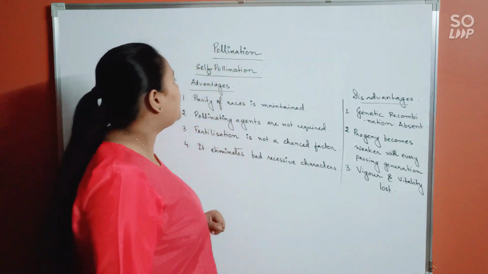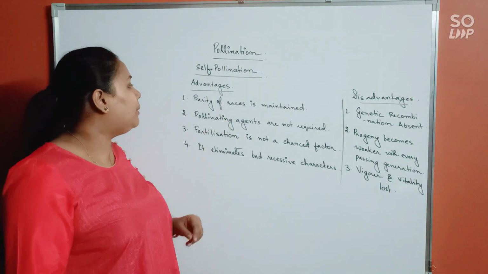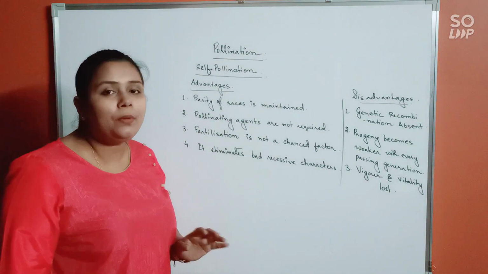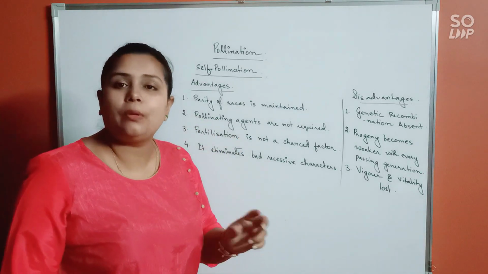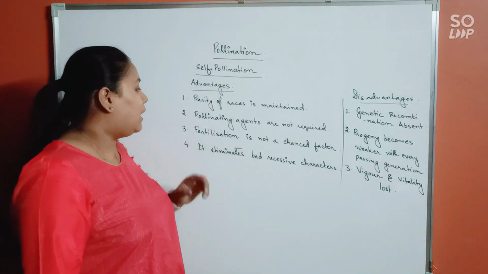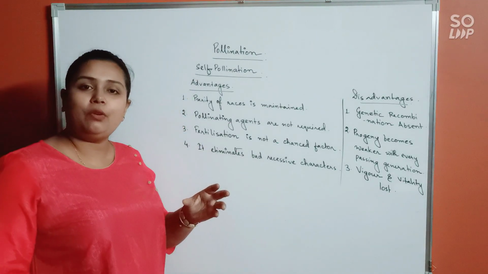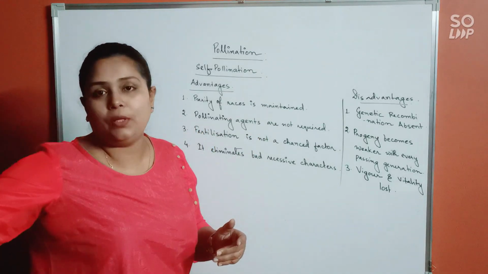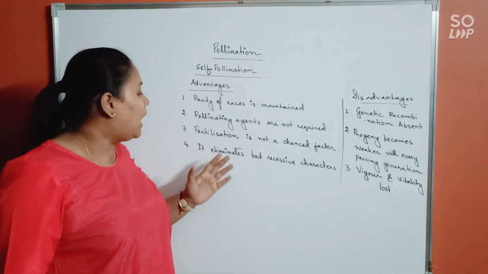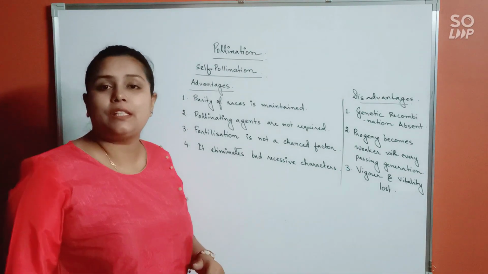Alright. Likewise, if we talk about the drawbacks of cross-pollination, the drawback will be that purity of the race won't be maintained. Likewise, pollinating agents would be required, which will be expensive to the plant. Then fertilization will now become a chance factor, because pollen grain will sometimes be coming from a very far off place, and it might not properly fall onto the stigma of the carpel, and it will not eliminate any kind of bad recessive characters.